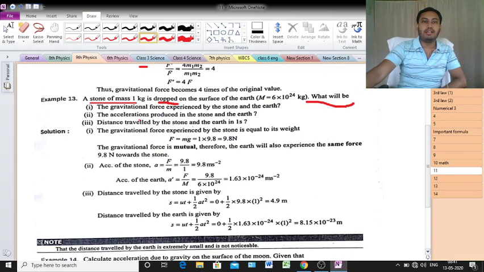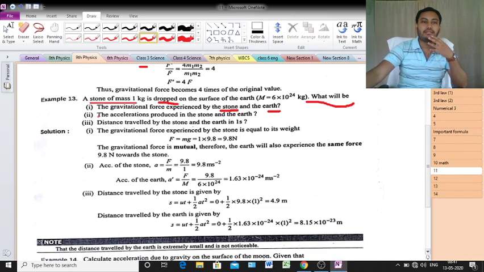Now what will be the gravitational force experienced by the stone and the earth? That is a very important point. That is the first point.